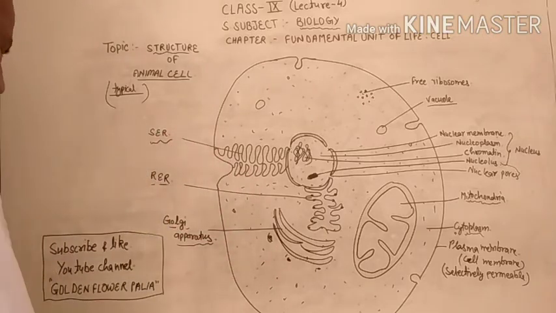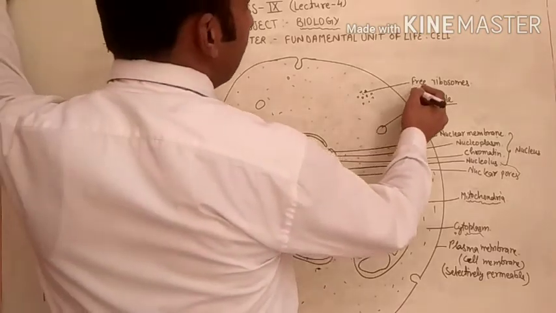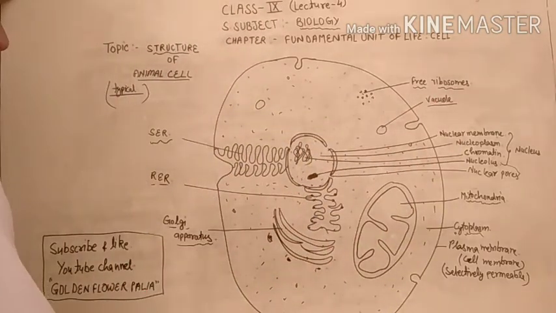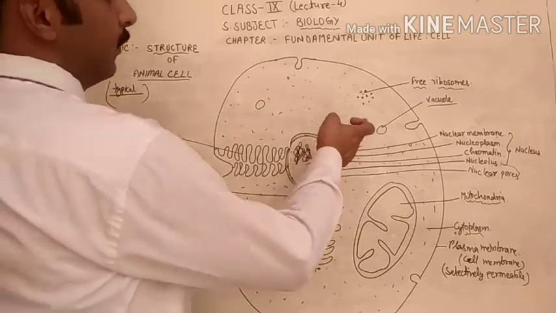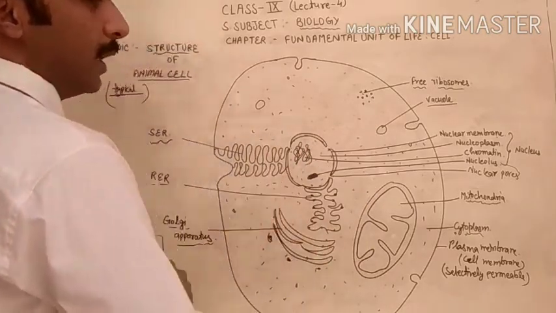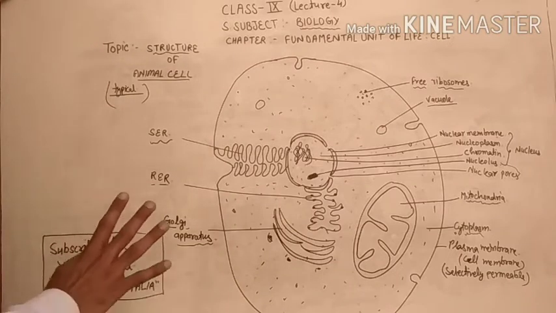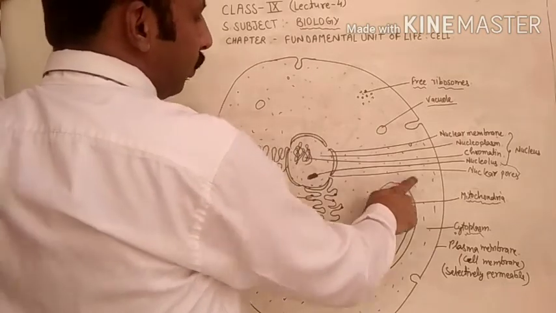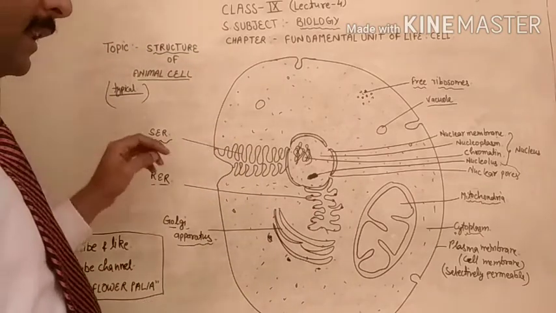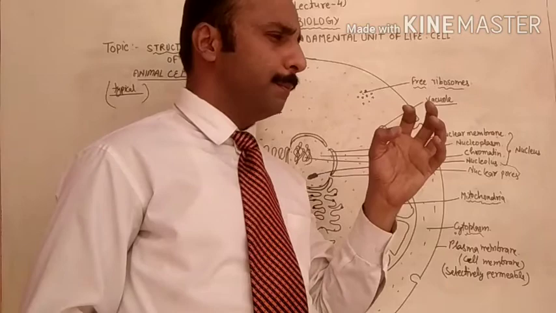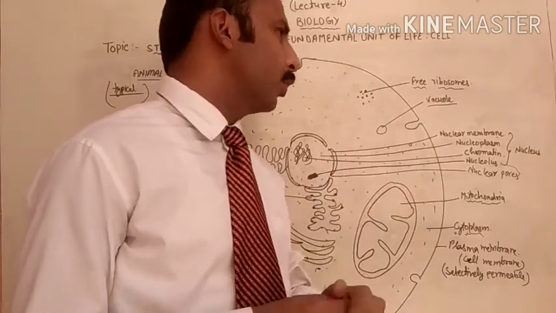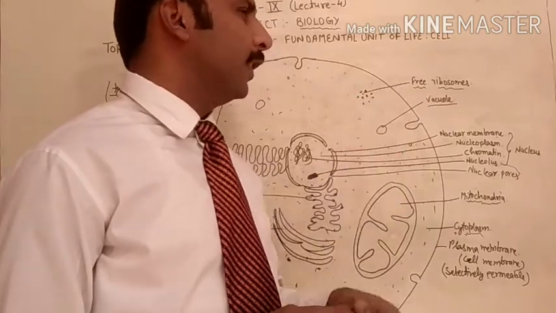Okay. Now, next one is the free ribosomes. In eukaryotic cells, the ribosomes are of two types. The first one is the free ribosomes, and the second one is the ribosomes which are fixed on the endoplasmic reticulum. The ribosomes which are moving in the cytoplasm are considered free ribosomes, and they are present in a group.